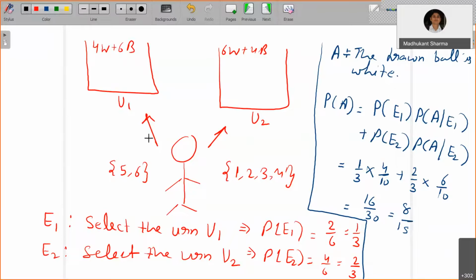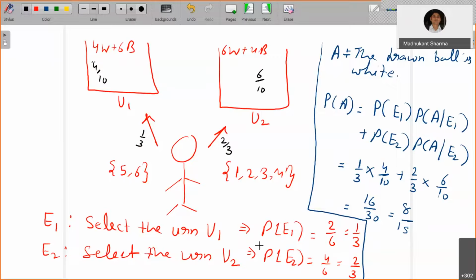So you go to this with probability 1 by 3 and to this with probability 2 by 3, by tree diagram. And getting a white ball is 4 by 10 from U1 and 6 by 10 from U2. So 1 by 3 into 4 by 10 plus 2 by 3 into 6 by 10. So here total probability is occurring.